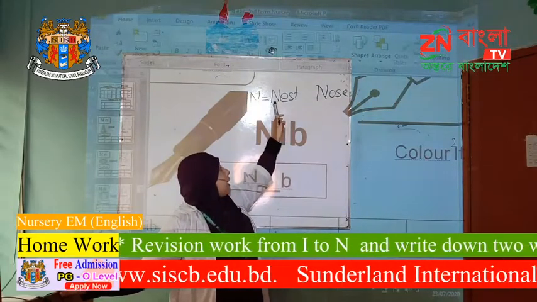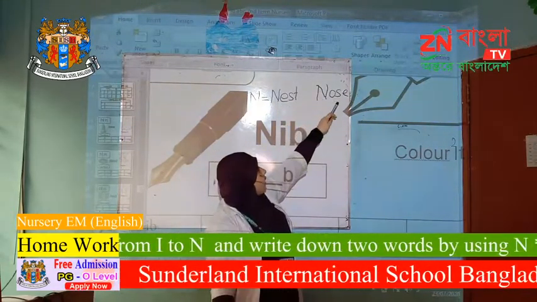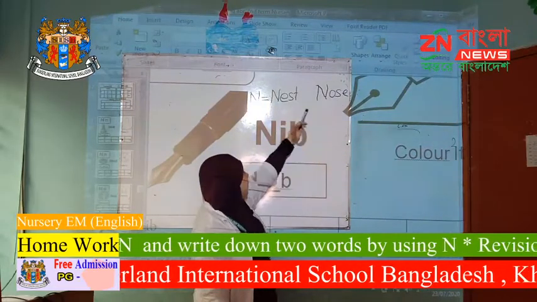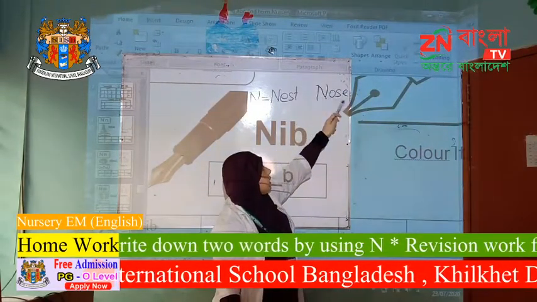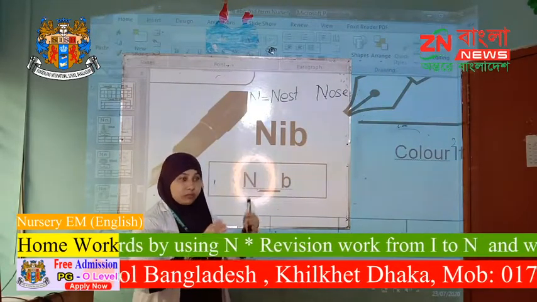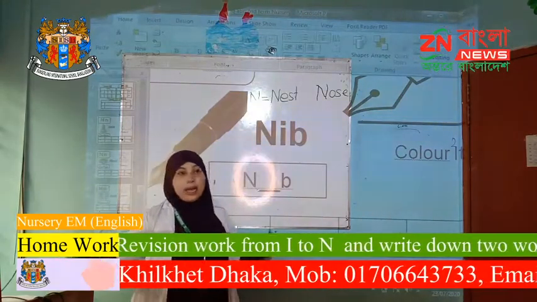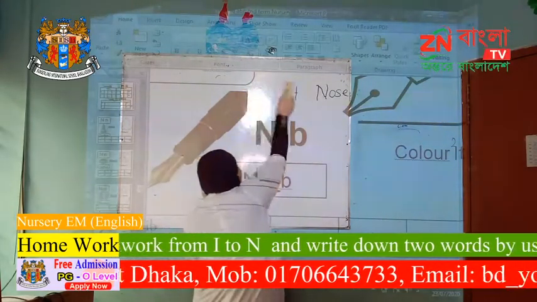Children, you must say with me repeatedly. N-E-S-T, nest. N-O-S-E, nose. And in your copy, nicely you have to write 2 words with N. Nest, nose. I will write the homework for you.